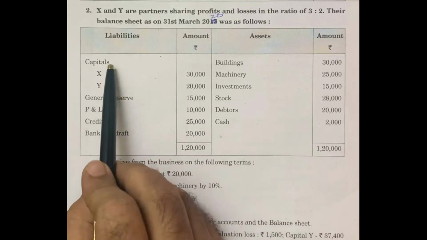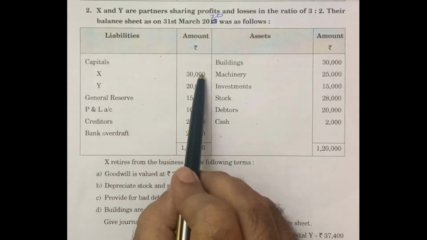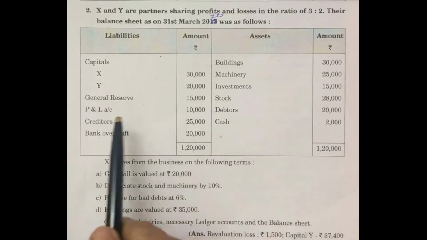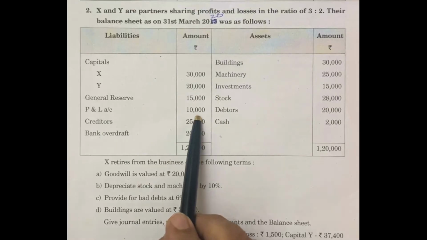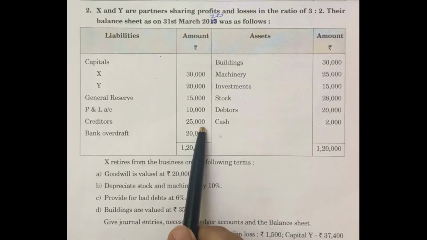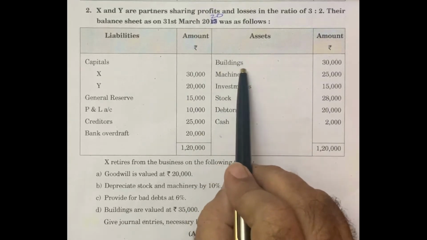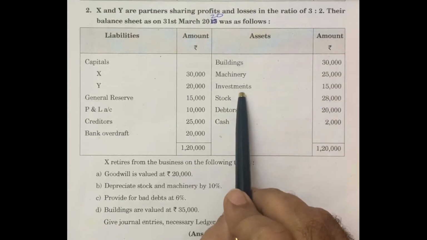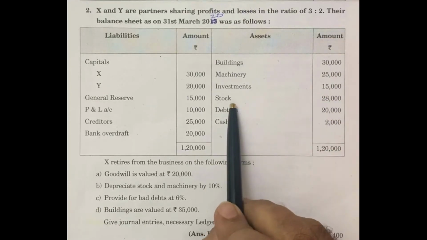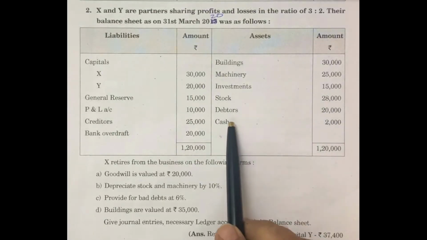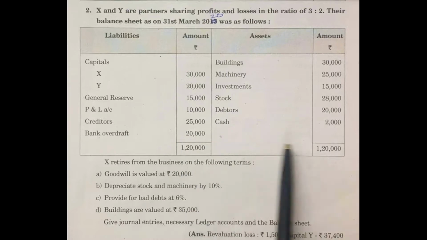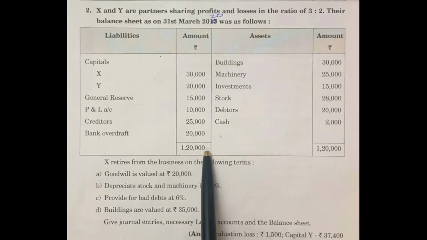Under the liability side, capitals of X and Y are 30,000 rupees and 20,000 rupees. General reserve 15,000. Profit and loss account 10,000. Creditors 25,000. Bank overdraft 20,000. Asset side: buildings 30,000. Machinery 25,000. Investments 15,000. Stock 28,000. Debtors 20,000. Cash 2,000. The two side totals are 1,20,000 rupees.